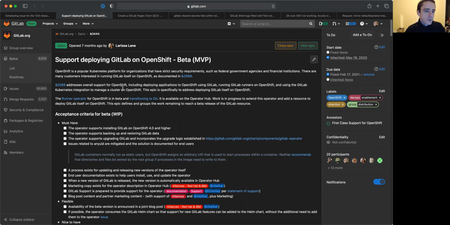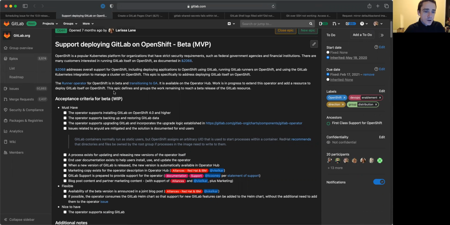This is important because we want to make sure that customers who prefer to run GitLab on OpenShift, and are using OpenShift for application deployment and generally standardizing that for their own infrastructure, can run GitLab there. And so we have quite a few customers who are asking for this.